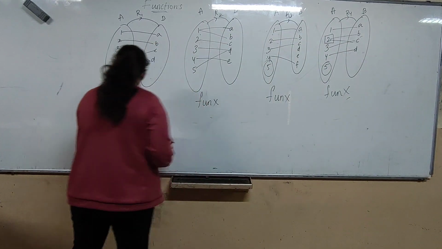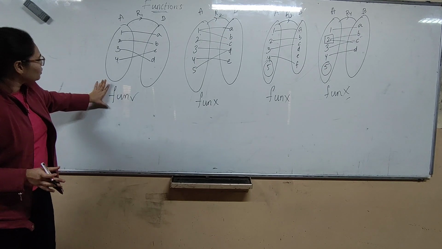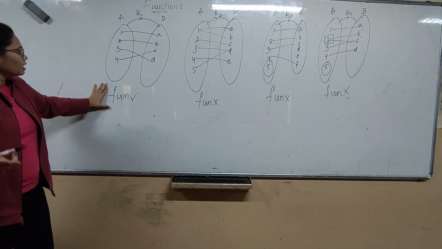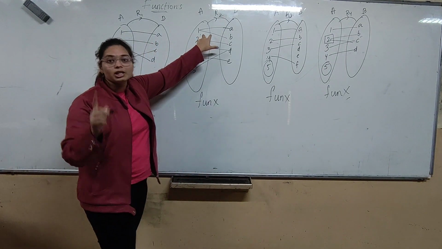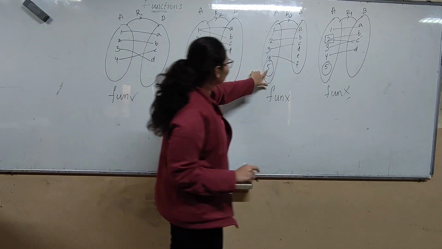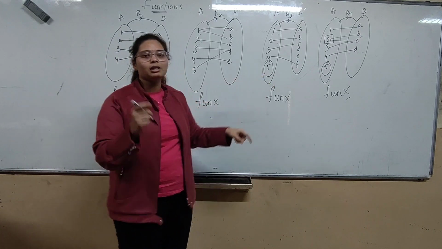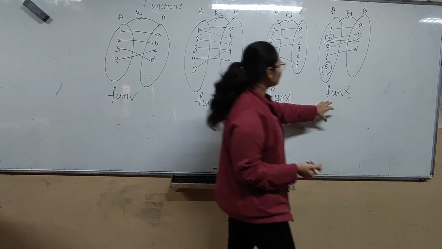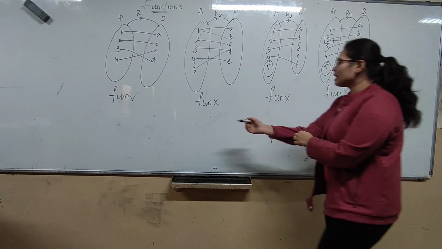So, see in this, in this way it satisfies both conditions and it is a function, whereas in this one it does not satisfy the second condition, that is unique. And in this, it does not satisfy what? The first condition, that is every element should have an output in B. And in this, it does not satisfy both conditions. Now let's see another example.